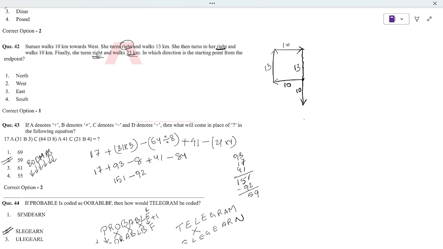So this is the start, and this is the end. The question is: in which direction is the starting point from the end point? From the end point, the starting point is vertically upward. So the answer is what? North.